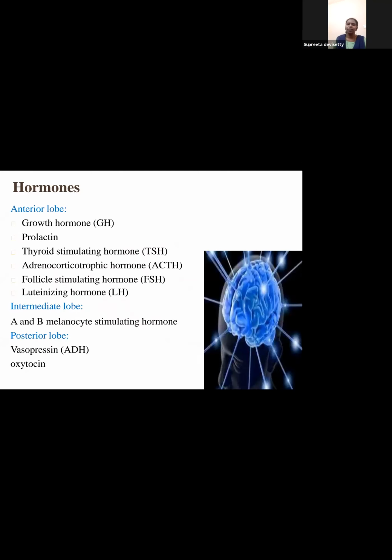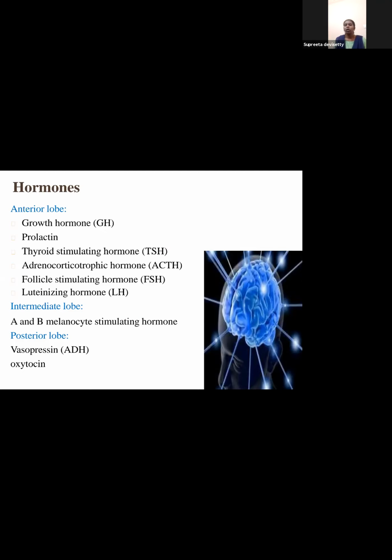Now we studied that there are 6 hormones released by the anterior lobe of the pituitary. The pituitary gland has 2 major lobes: one bigger lobe, the anterior lobe, which has 6 hormones, and one smaller lobe, the posterior lobe, which releases 2 hormones. A lobe in between them is the intermediate lobe, and it is concerned with MSH, melanocyte stimulating hormone.